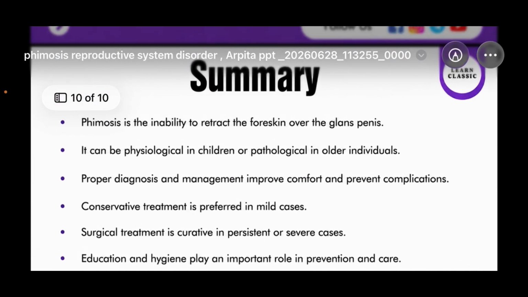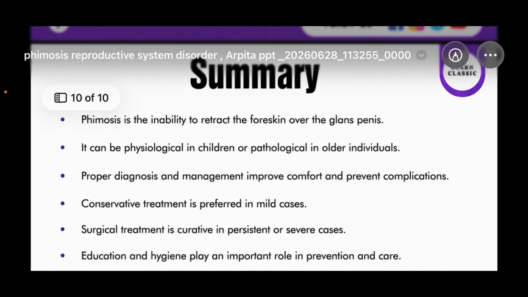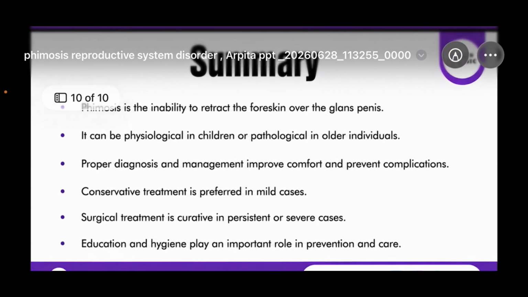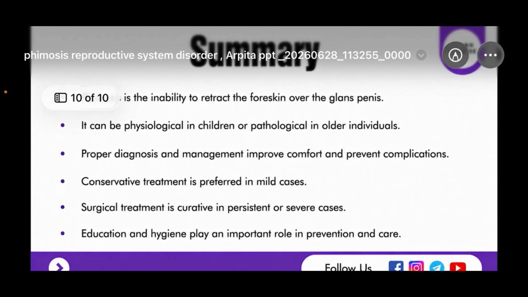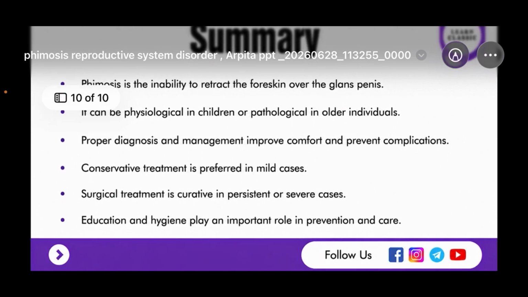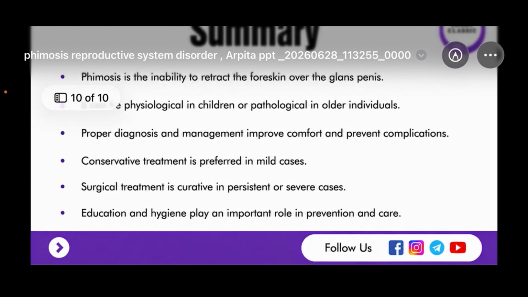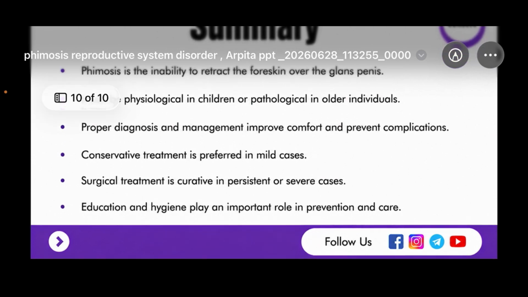So the summary is, phimosis is the inability to retract the foreskin over the glans penis. It can be physiological in children or pathological in older individuals. Proper diagnosis and management helps in improving comfort and preventing complications. Conservative treatment is preferred in mild cases and surgical treatment is curative in persistent or severe cases. Education and hygiene play an important role in prevention and care.